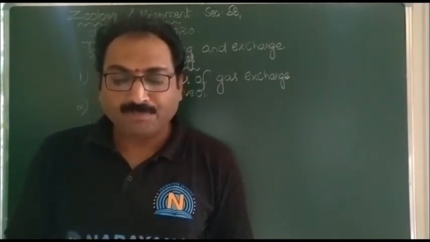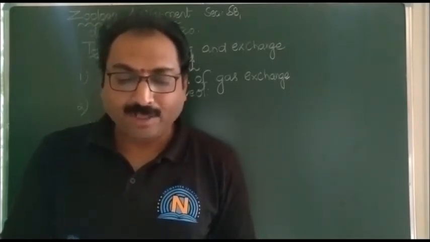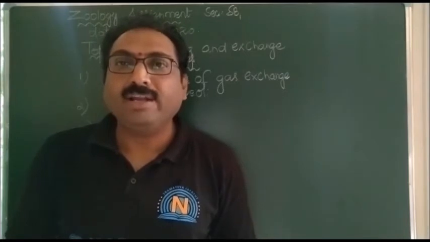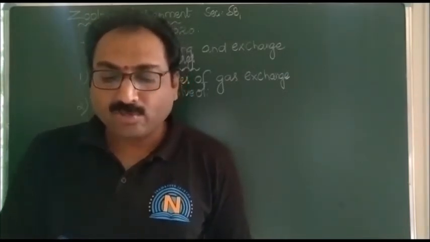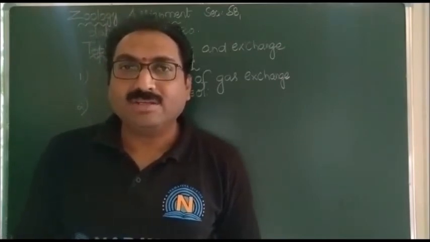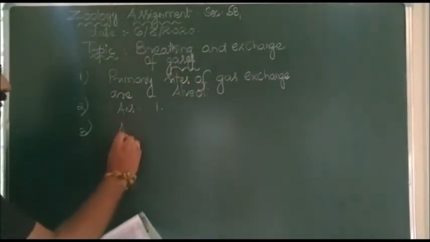In the third option: more in alveolar air than in expired air. Alveolar air has 40 millimeters of Hg carbon dioxide partial pressure, and in expired air it is 32 millimeters of Hg. So that's why the answer for the third question is 3.